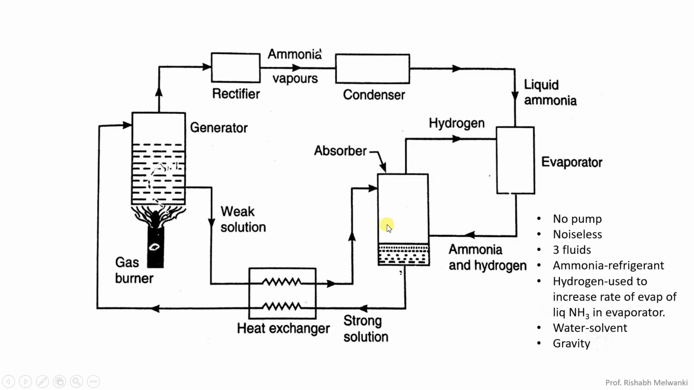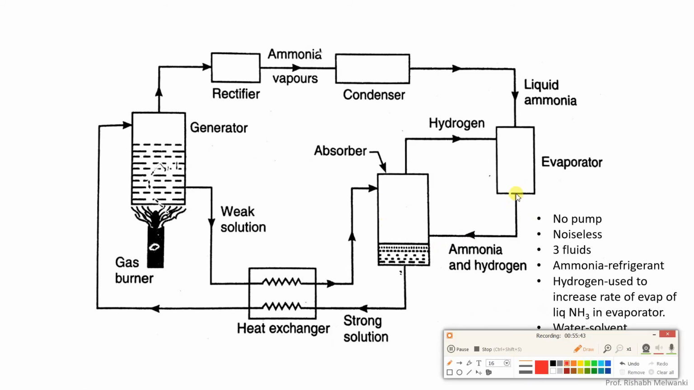Inside the absorber, observe this: from this side, ammonia vapor and hydrogen enter the absorber. From the top side, weak solution enters. What is weak solution? Weak solution means more water is there. Now the weak solution will absorb the ammonia vapor. It will become strong solution. That strong solution is collected on the bottom side.